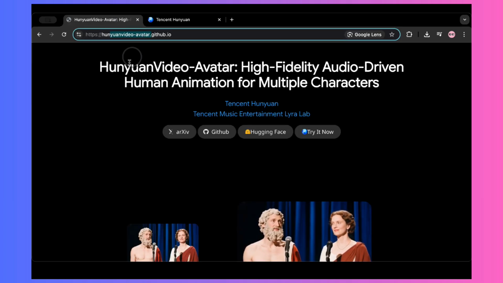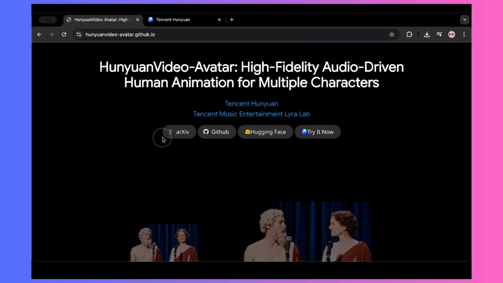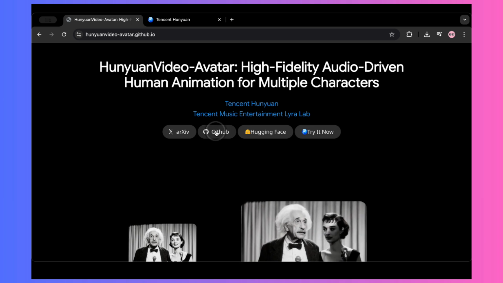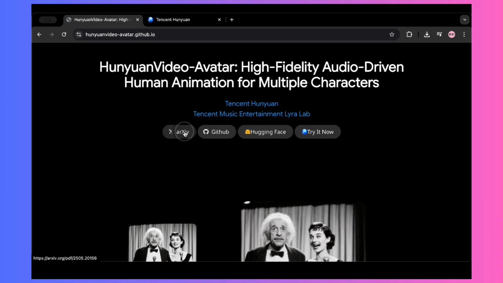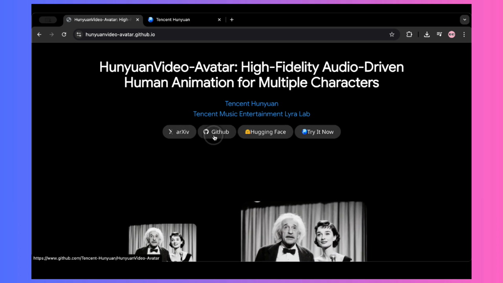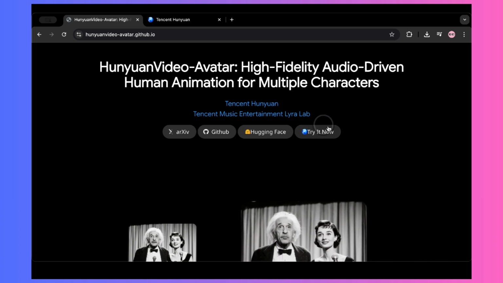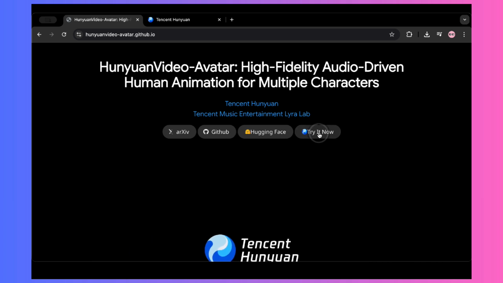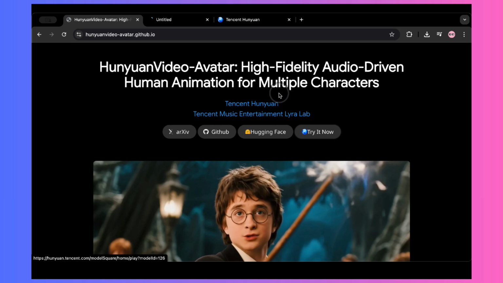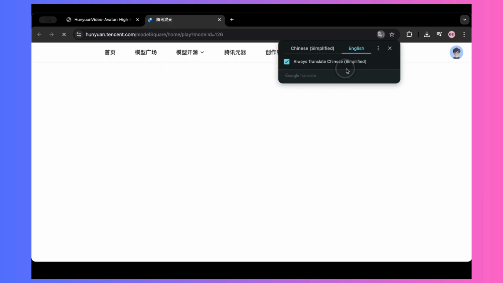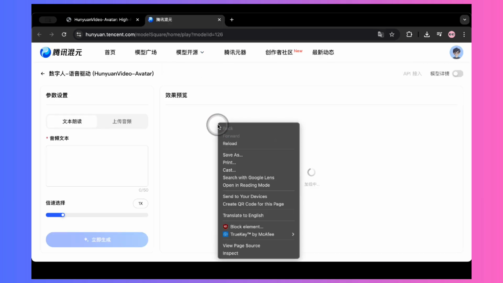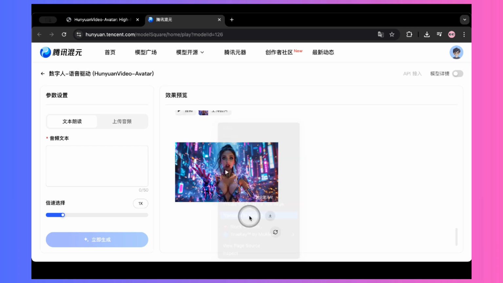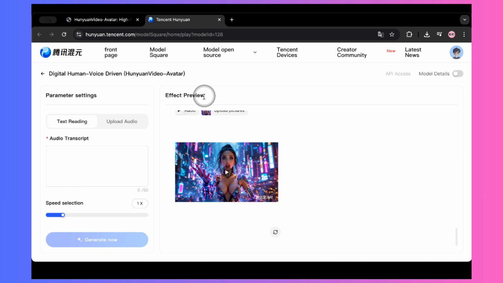All right, now it's time to see this thing in action with a little test. If you look on their page, you'll find links to their GitHub, Hugging Face, and the research paper. There's also another link that says, "Try it now." If you click on this, it opens up their official Hunyuan demo website. Now, a heads up, the site initially loads in Chinese. But if you're using a browser like Chrome, you can just right-click and select Translate to English. And there we go, translated.